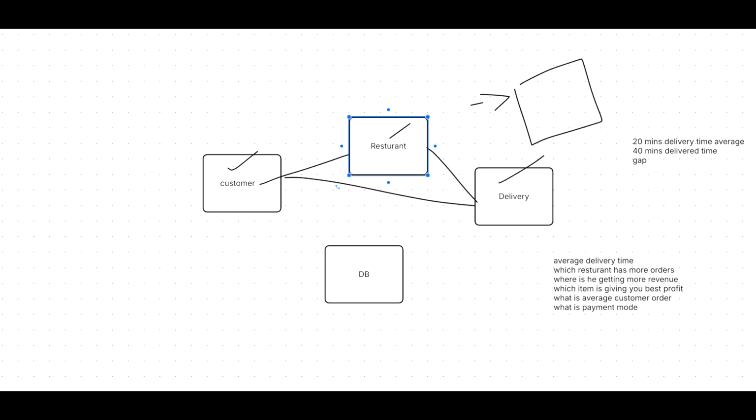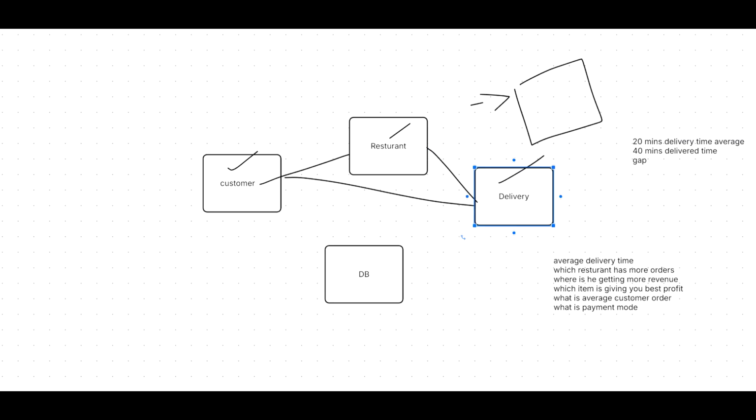Where did the gap happen? Whether it is from the restaurant side, whether it is from the delivery guy, whether it's traffic congestion. How did it happen? They are losing some money, right? So how did the money get lost? What happened? We need to confirm that. So how do you confirm?